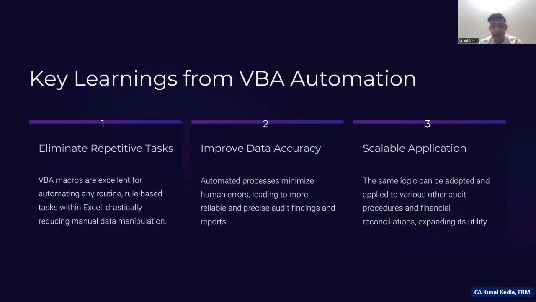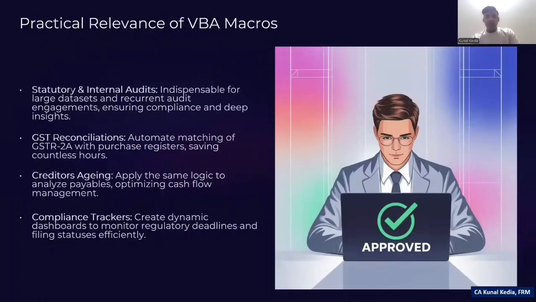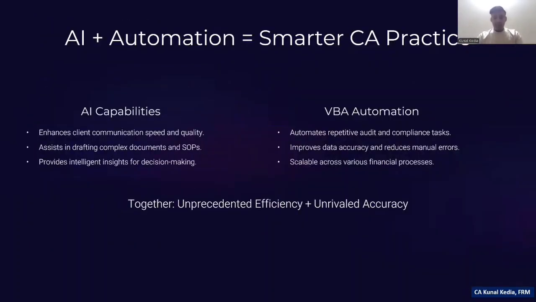So what did we learn from this VBA activity? We eliminated repetitive tasks and saved enormous time. We improved our accuracy by reducing human error, and this is scalable. The same logic can be applied to creditors aging, GST reconciliation, compliance tracker, and many more things. In fact, once you learn this skill, you can build your own tools to automate multiple audit procedures. So we need to be smart.